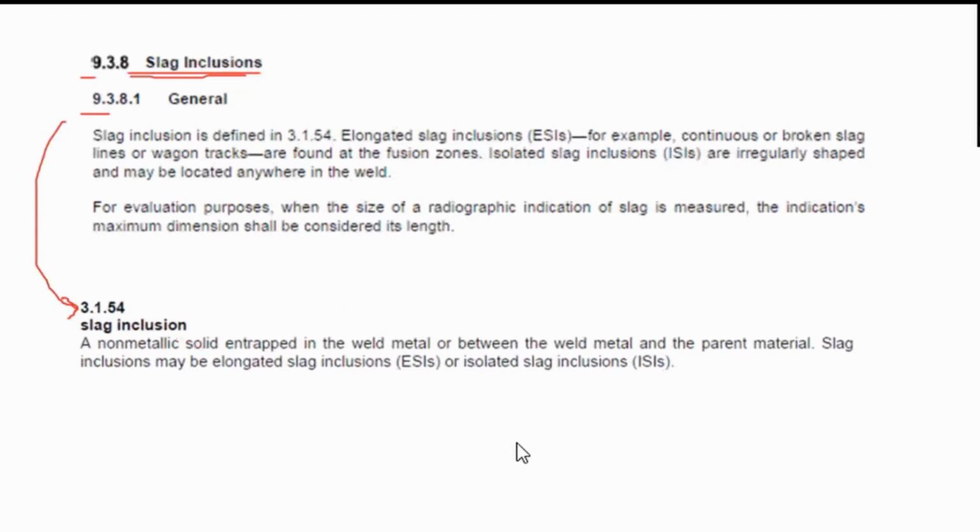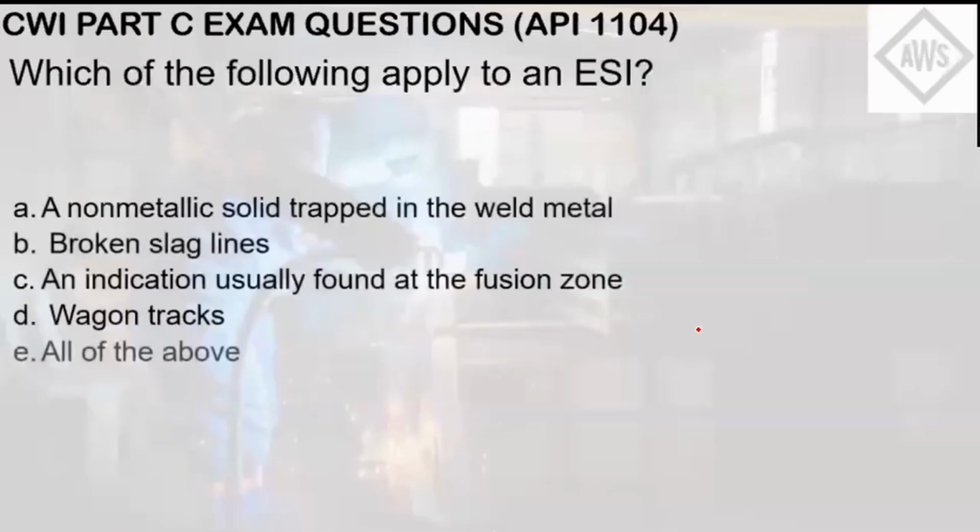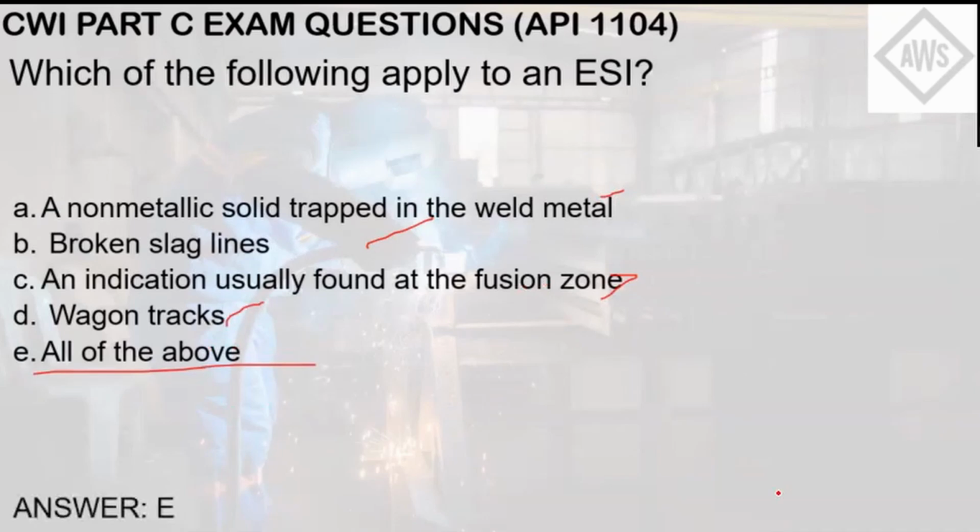The question is looking for the characteristics, and as you can see, ESIs are characterized by non-metallic solid trapped in the weld metal, broken slag lines, or wagon tracks that are found in the fusion zones. So if you go back to the choices, every single bit of this one is mentioned in the standard. So the answer here is letter E, all of the above.